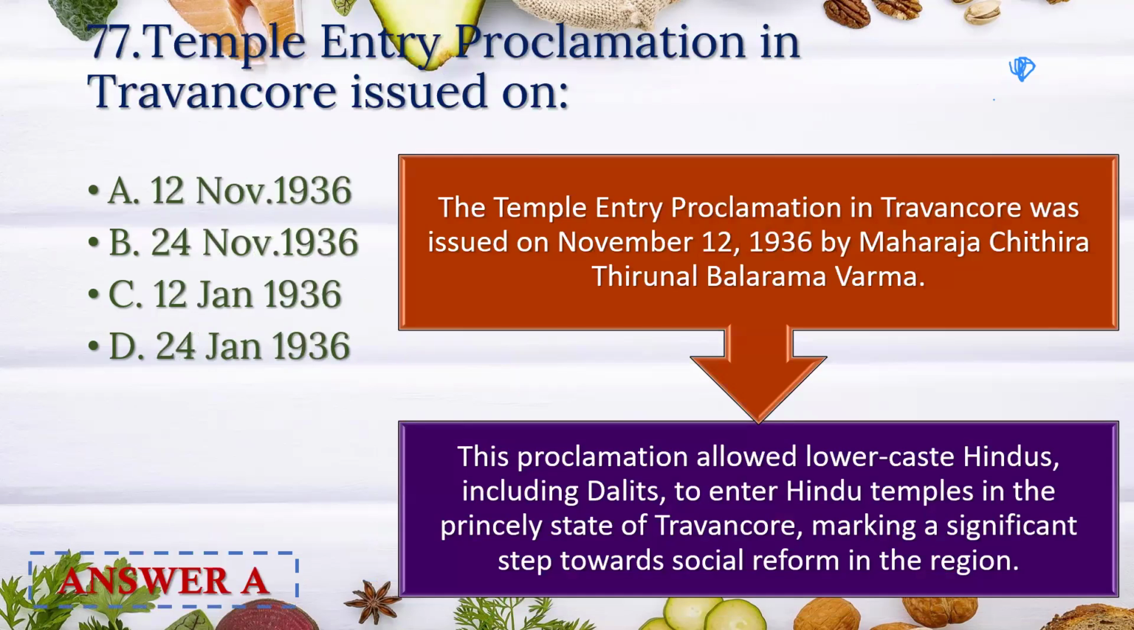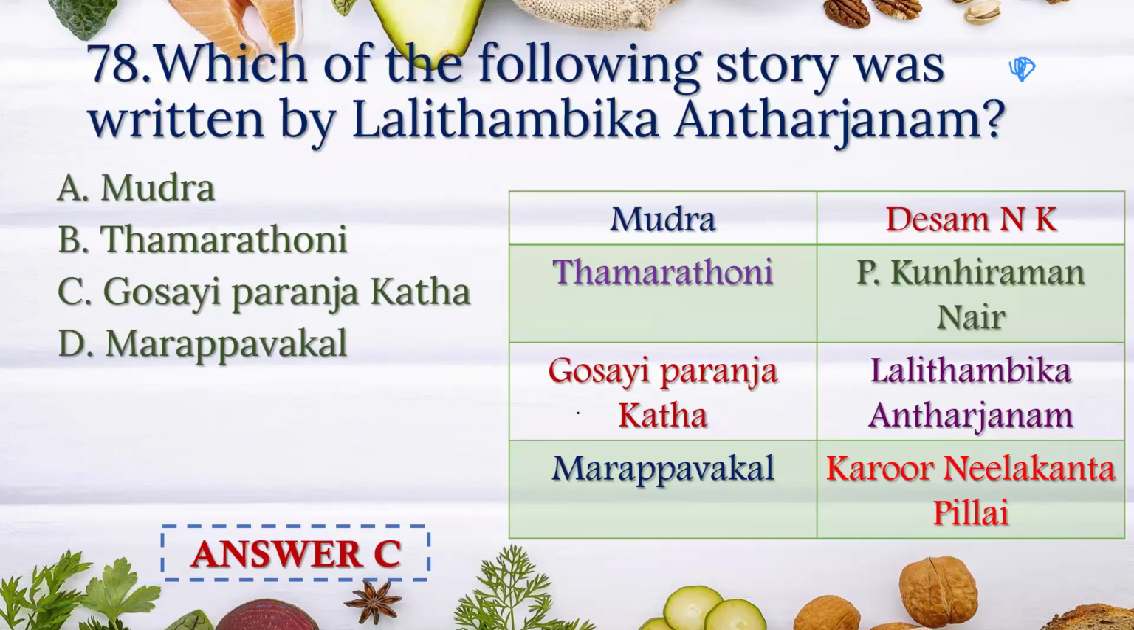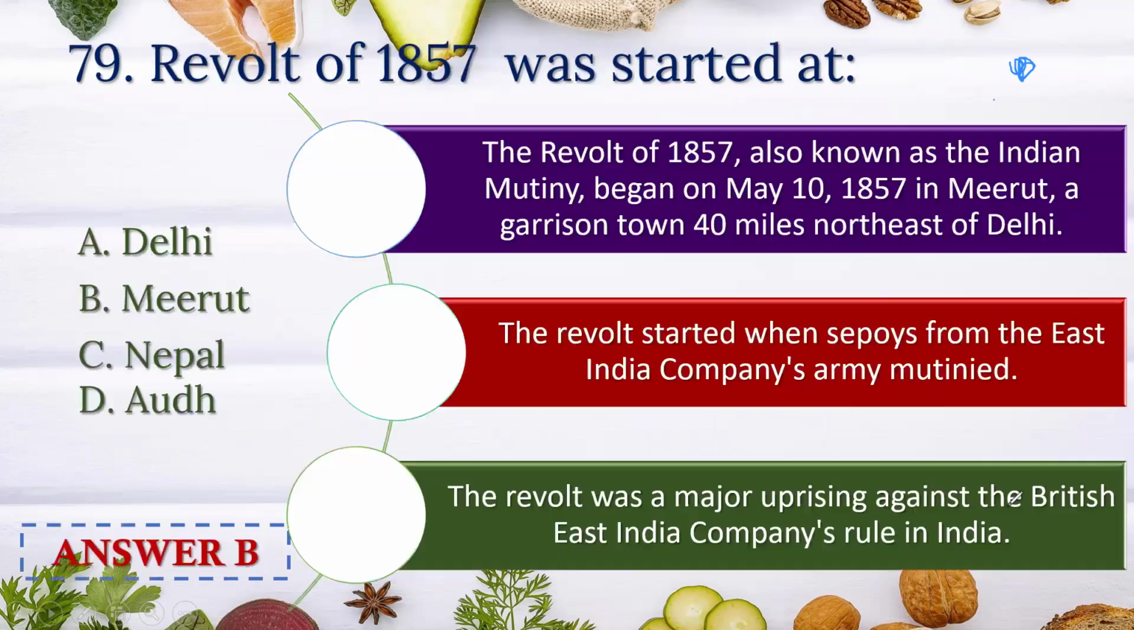Temple entry proclamation in Travancore is issued on November 12, 1936. Answer is option B. By Maharaja Chithira Thirunal Balarama Varma. This proclamation allowed lower caste Hindus, including the Dalits, to enter Hindu temples in the princely state of Travancore, marking a significant step towards social reform in the region. Which of the following story was written by Lalithambika Antharjanam? Is Goshayatra Katha. So, in the options, Mudra is written by Desham N.K., Thamarathoni P. Kunjiraman Nair, Goshaparanya Katha, Lalithambika Antharjanam, Marapavagal, Karur Neelakanta Pillai.